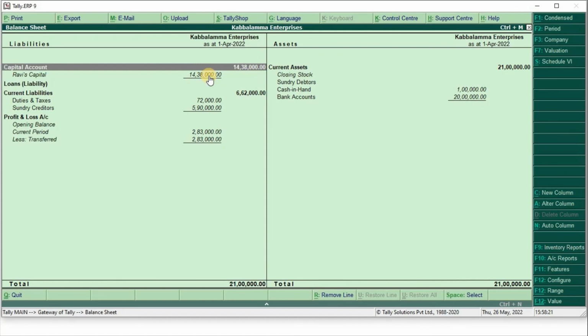So 11 lakh plus 55,000 interest on capital plus 2,83,000 net profit. The total is 14,38,000, which is the proprietor's capital liability. So in this way you have to enter adjustment entries in Tally ERP 9.